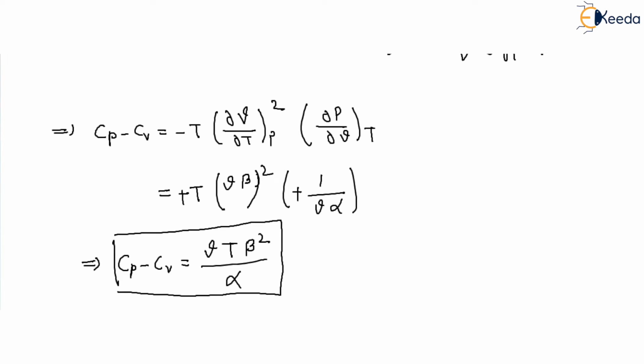This is one relation, right? This beta is the volume expansivity, and this alpha is the isothermal compressibility. This relation is called the Mayer relation.